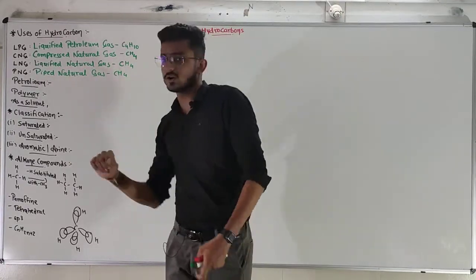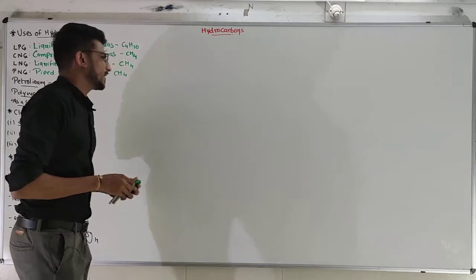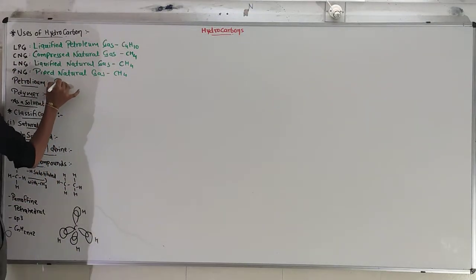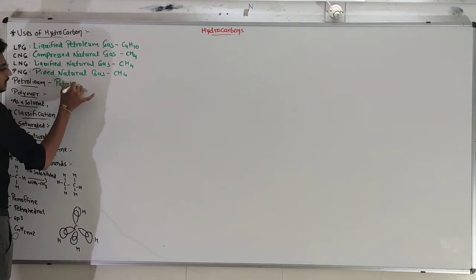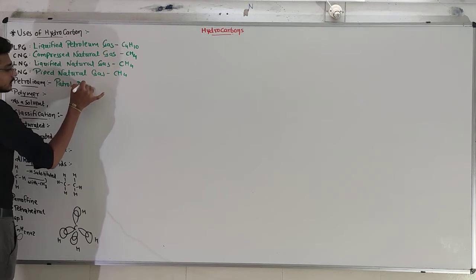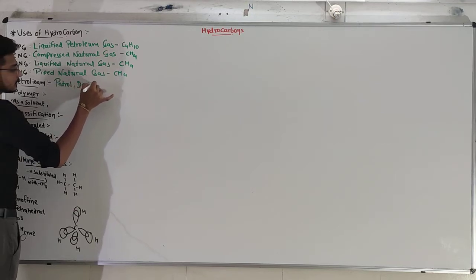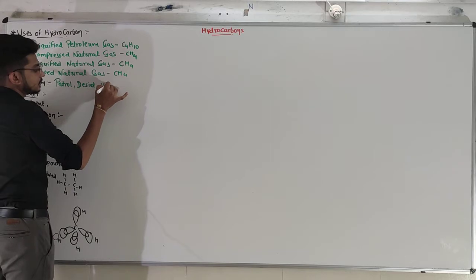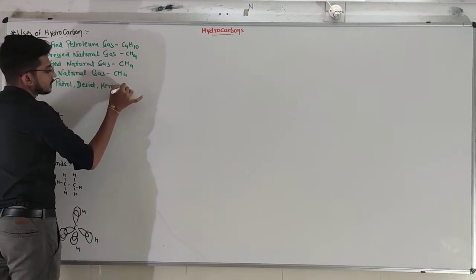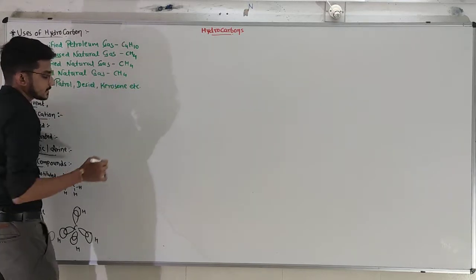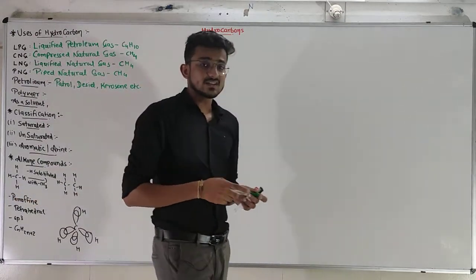Other than that, petroleum. Petroleum is a mixture of petrol, diesel, kerosene, and many other things mixed in the petroleum.